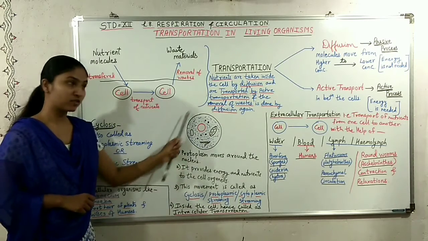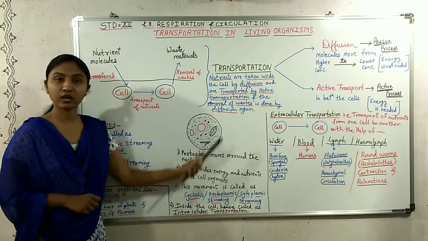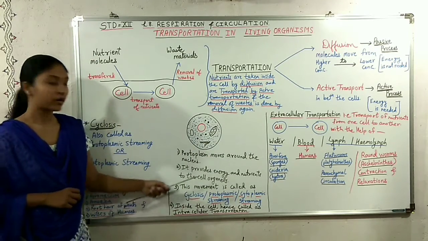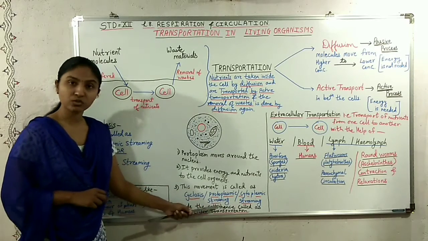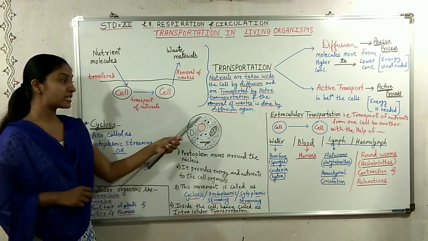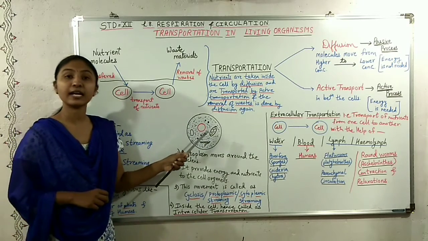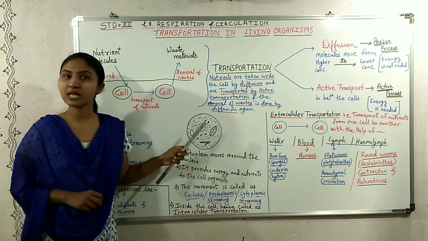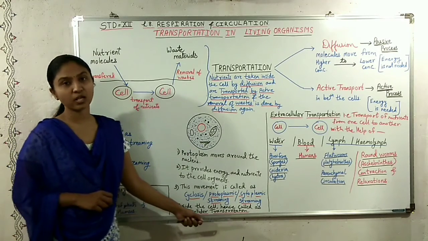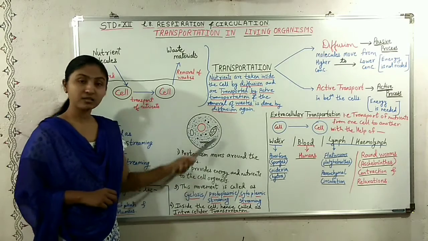The movement of this protoplasm round and round around the nucleus is called cyclosis, or also protoplasmic streaming or cytoplasmic streaming. And as this process occurs inside the cell, it is called intracellular transportation.